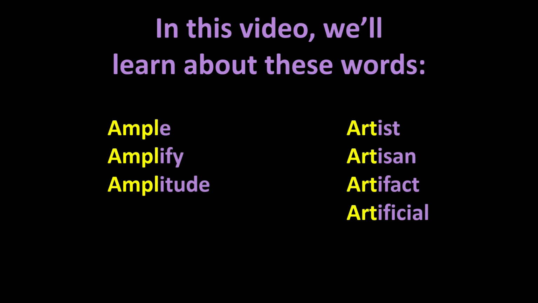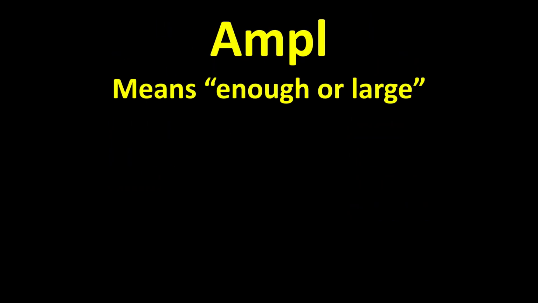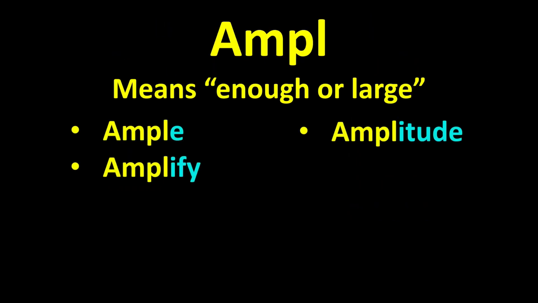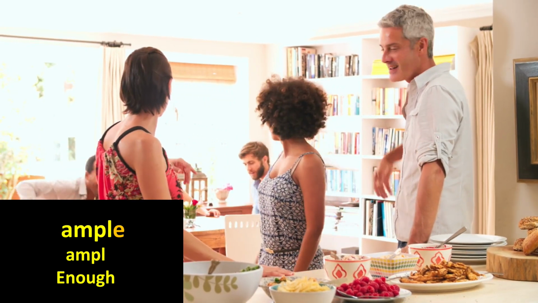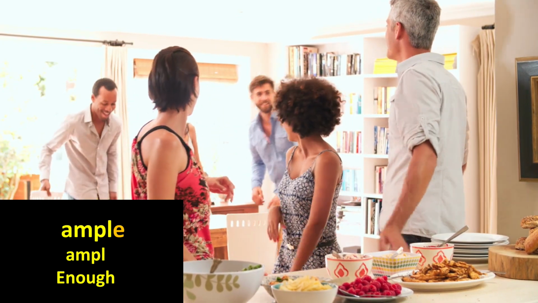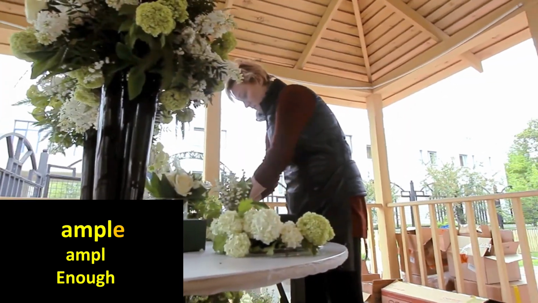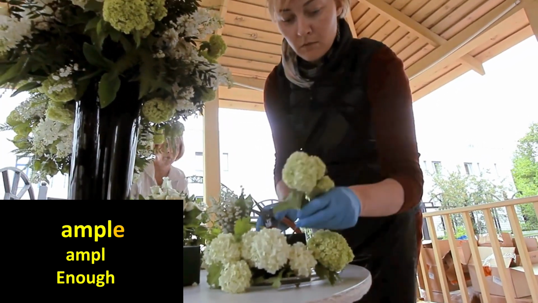In this video, we'll learn the definition of these words. We'll do that by focusing on the meaning of the word parts, which make up each word. The prefix ampl means enough or large. We typically use the word ample to mean that we have enough of something. For example, we have ample food for everyone at the party. We have ample time to finish decorating before the party begins.